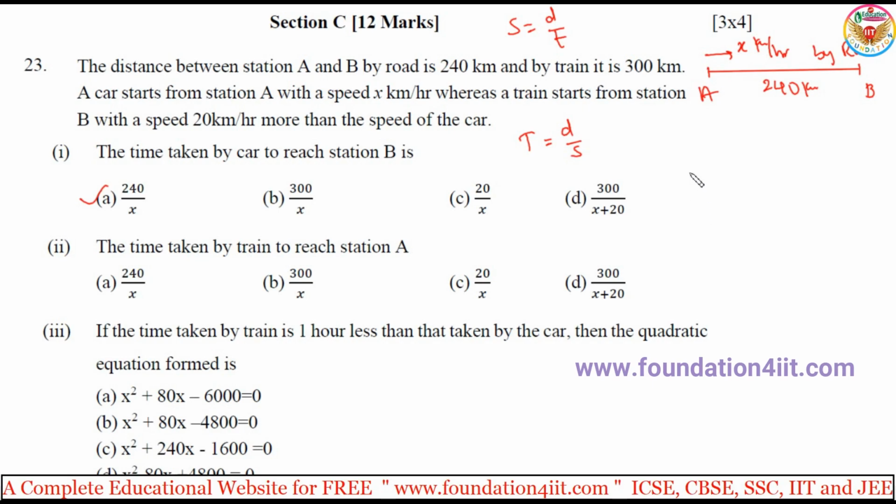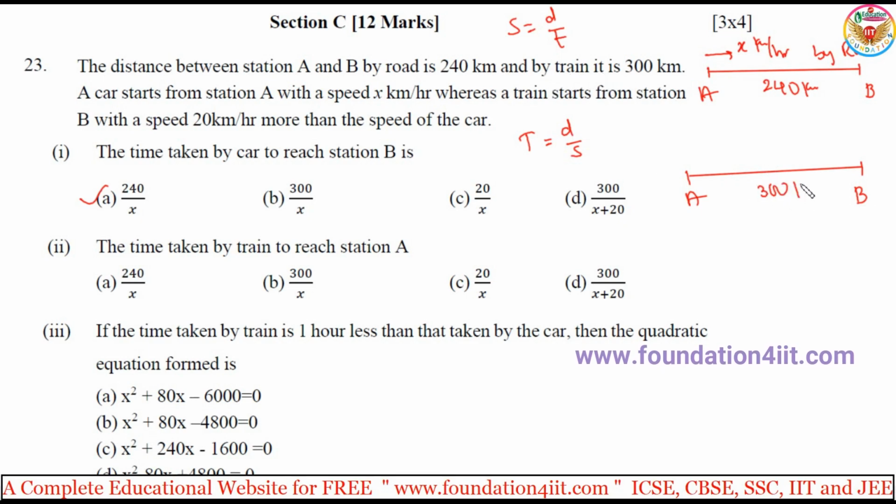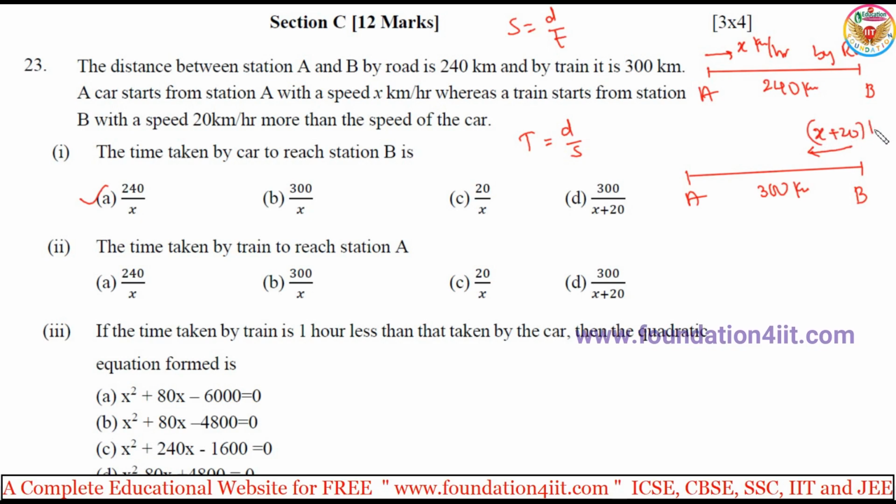And the second one, time taken by the train to reach station A. So when you come to this train, again this is also from A to B distance. By train it is 300 kilometers. This is another way, and its speed is 20 kilometers more than the speed of the car. Speed of the car is x. So this is traveling from B to A, 20 kilometers speed more, so that means x plus 20. X plus 20 kilometers per hour is the speed. This is by train route.